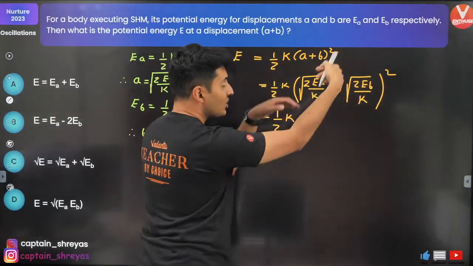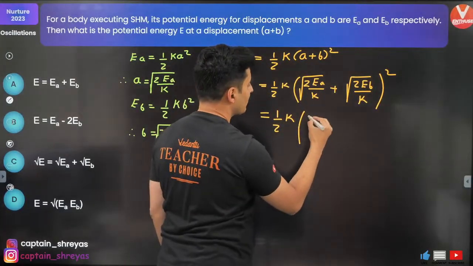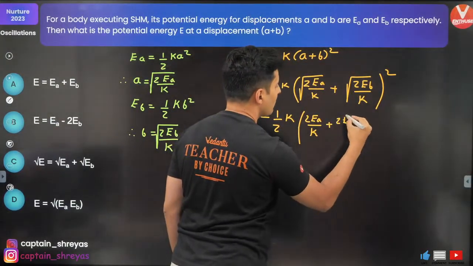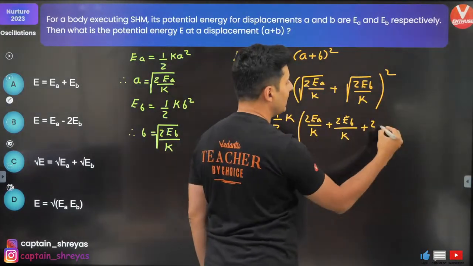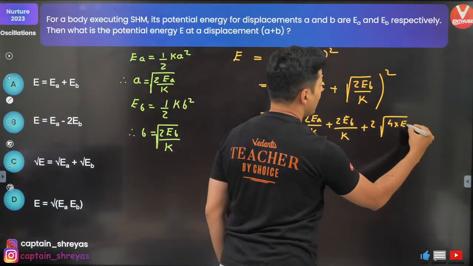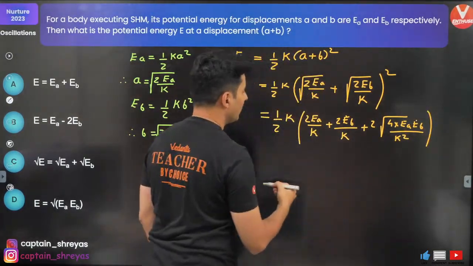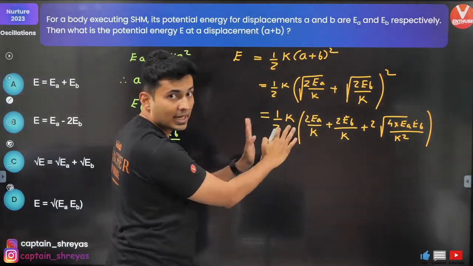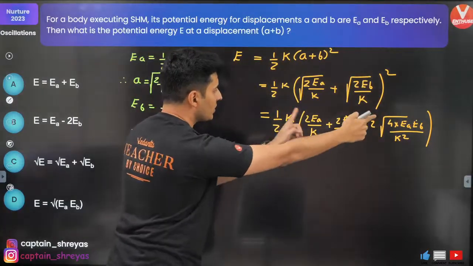Half K. Square this: A square plus B square plus 2AB. So A square will be 2EA by K, plus B square will be 2EB by K, plus 2 into A into B, that will be root of 2 2s are 4 into EA EB by K square. K is going everywhere, K square will come outside, it will become K. 2 is also going everywhere.